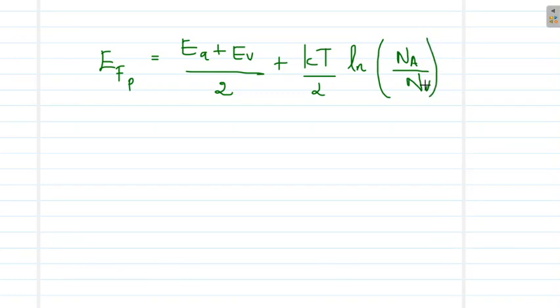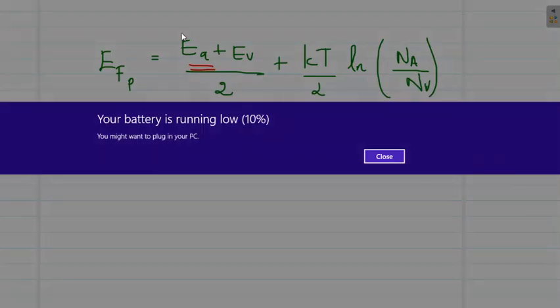NA and NV are constants. NV is the previously defined constant and NA is the constant corresponding to the acceptor impurities. Now here EA actually corresponds to the acceptor level, the energy level brought in by the acceptor atoms.